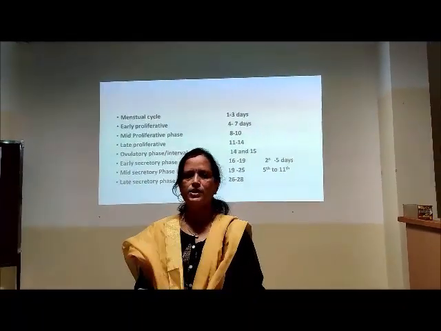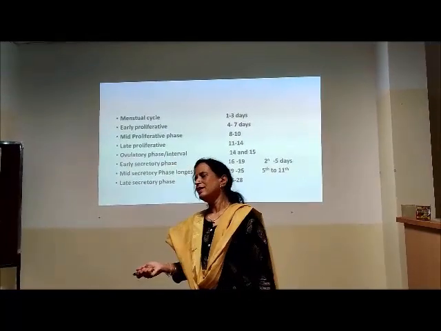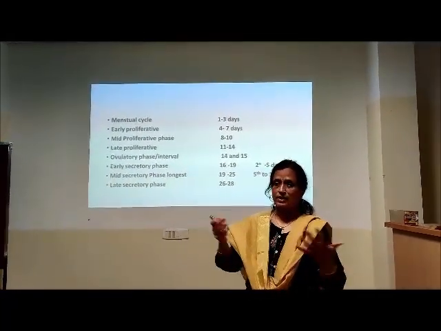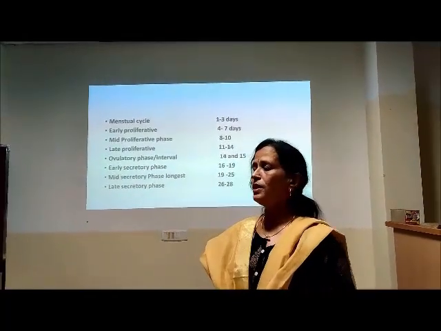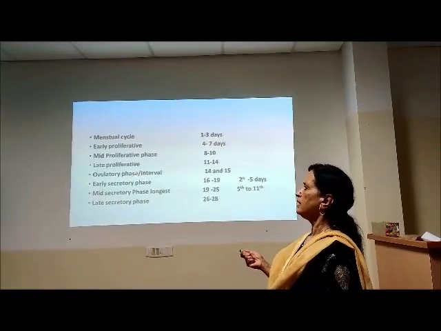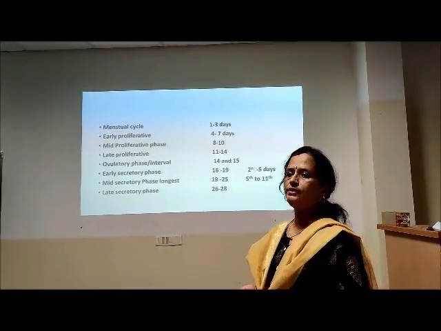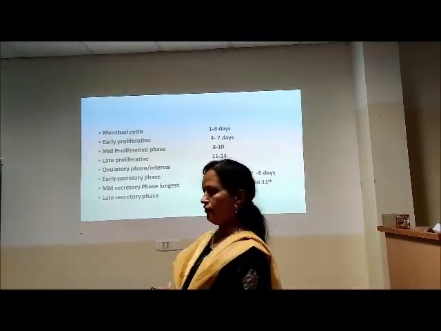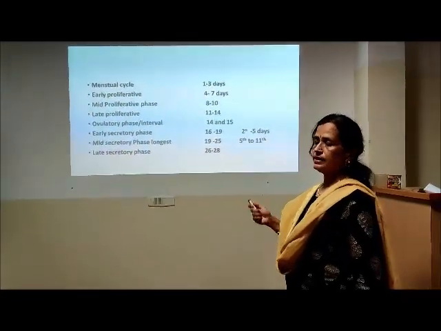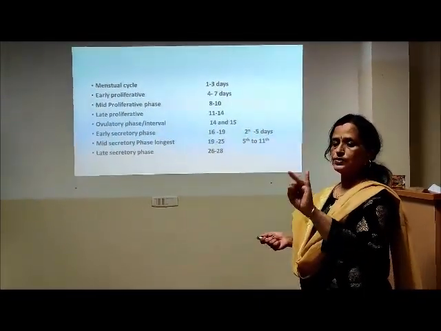So when do we say the patient is not ovulating at all? We have to wait till 21 days, because the cycle duration varies so much. Only if even after 21 days the endometrium remains proliferative, then we say there is an anovulatory phase. That tells us about the follicular phase defect. So two things we should remember.